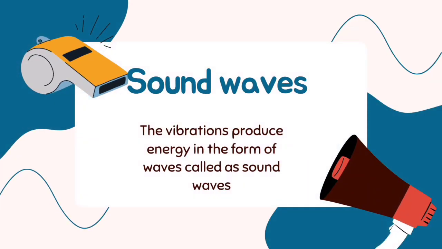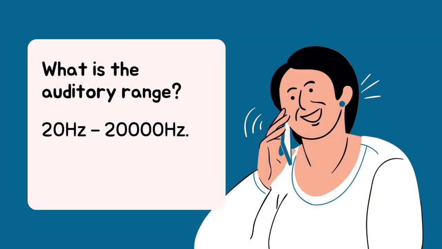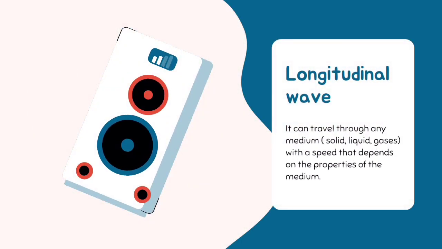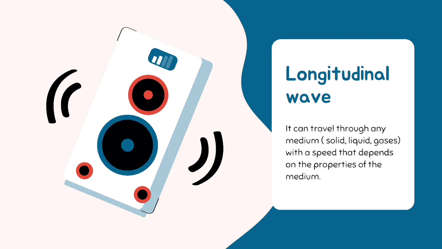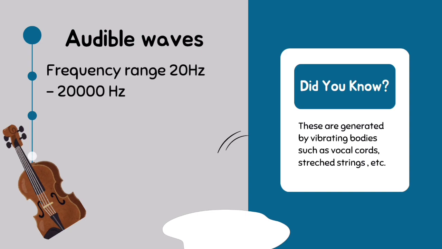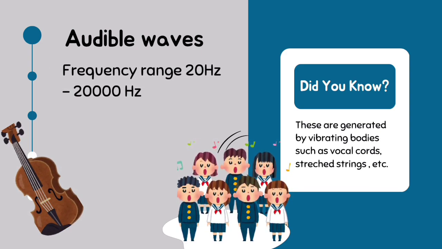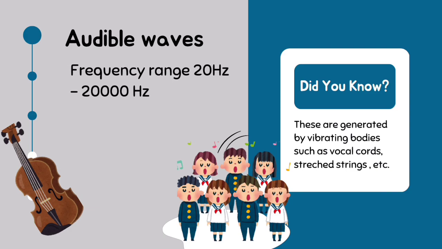Waves: the vibration produces energy in the form of waves. Auditory range is 20 Hz to 20,000 Hz. Longitudinal waves travel through a medium: solid, liquid, or gas. The speed depends on the properties of the medium. The audible wave frequency range is 20 Hz to 20,000 Hz. Examples: vocal cords and stretched strings.